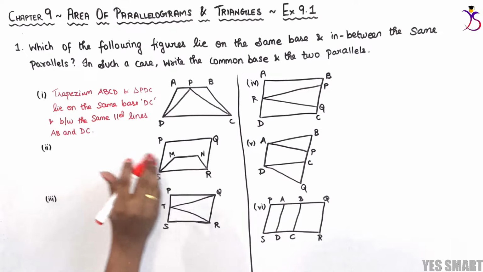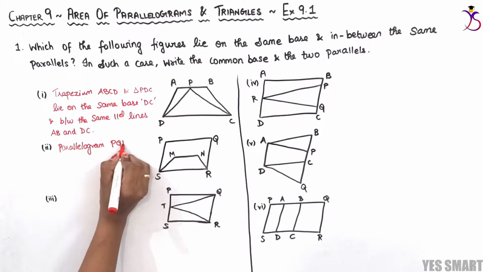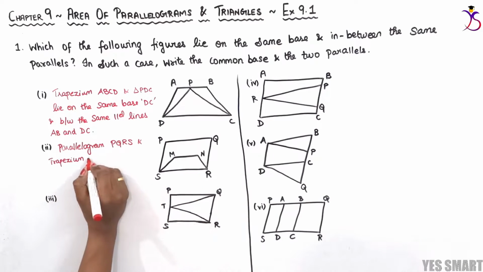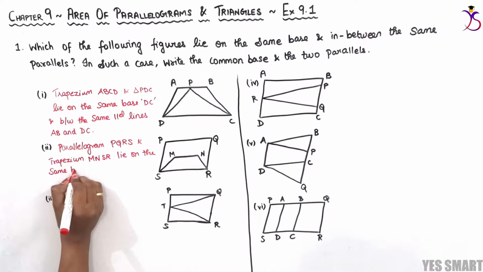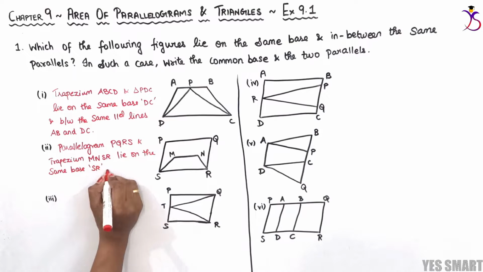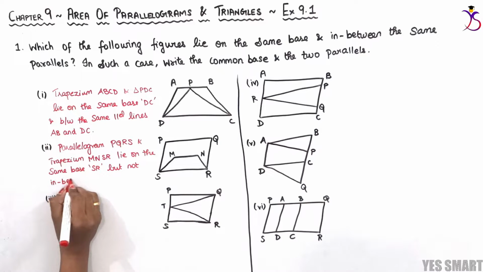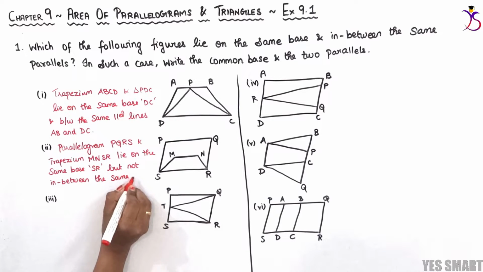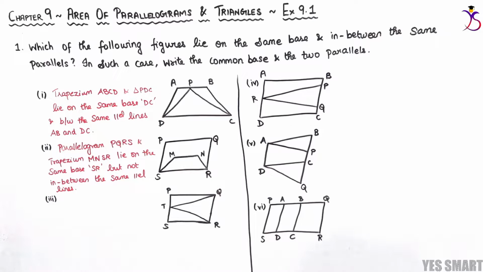Therefore, parallelogram PQRS and trapezium MNRS lie on the same base SR but not between the same parallel lines, because MN doesn't touch the line PQ. So they lie between different parallel lines.